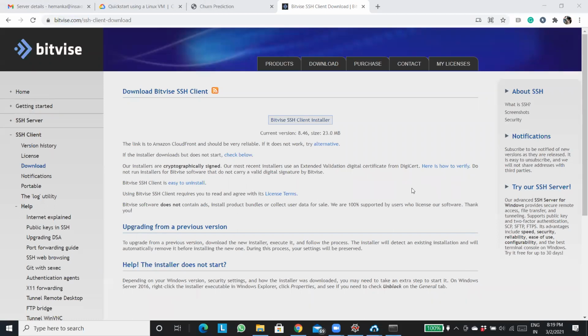If you are using a Windows machine, I am doing this particular thing just because most of the students out here are Windows users, right? So that's why I'm doing it using Putty, because in my system I'm having Ubuntu and Windows both. So if I want, I can show it in Ubuntu as well, but let's do it in Windows because most of the students here are from Windows.